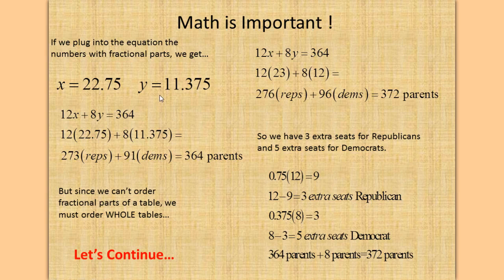And since y at the Democrat tables is 0.375, 0.375 of 8 Democrats sitting at the table is 3, and 3 from 8 is 5. So we got 5 extra seats for Democrats. So 364 parents plus 8 extra parents is 372 parents.